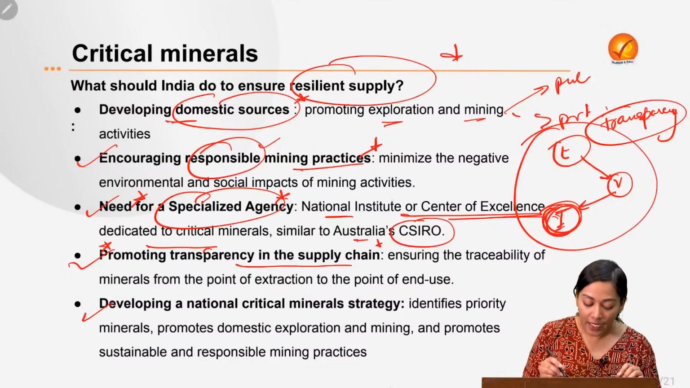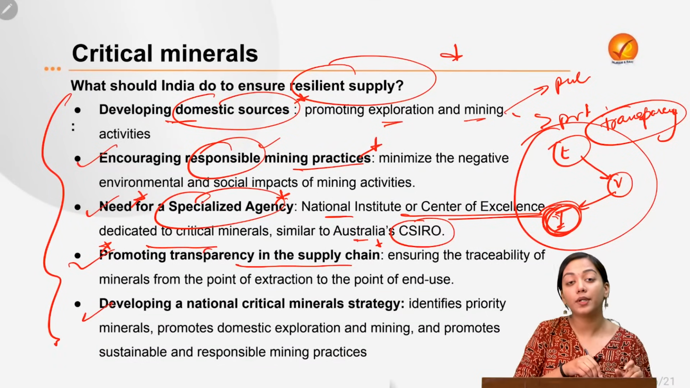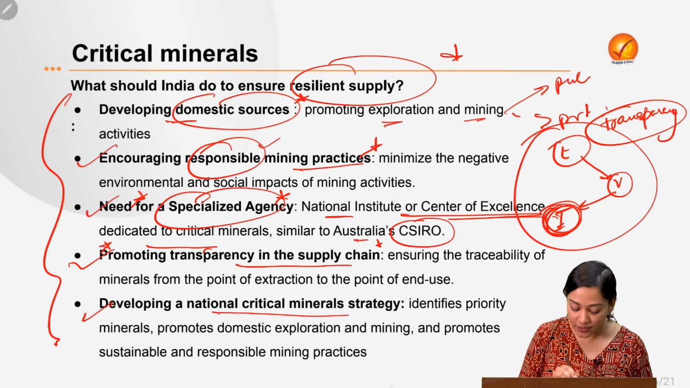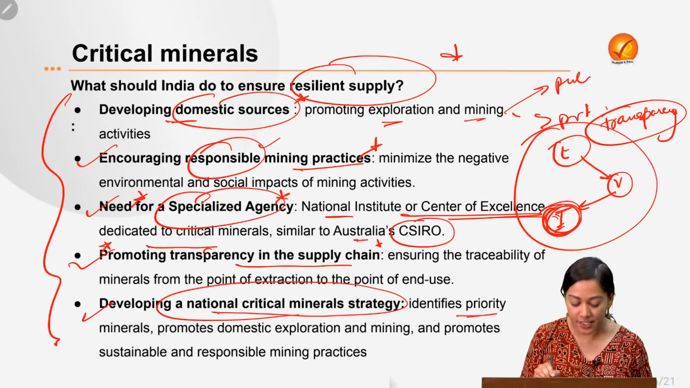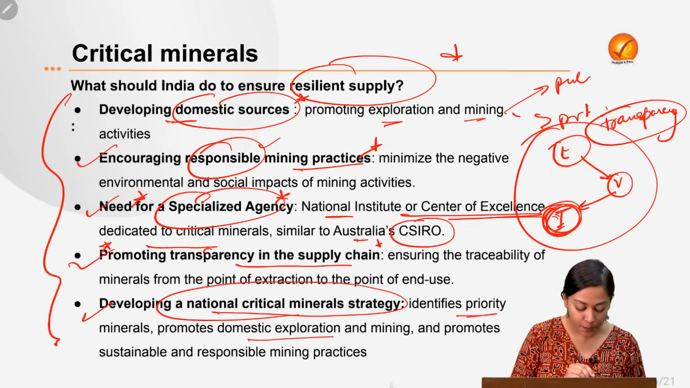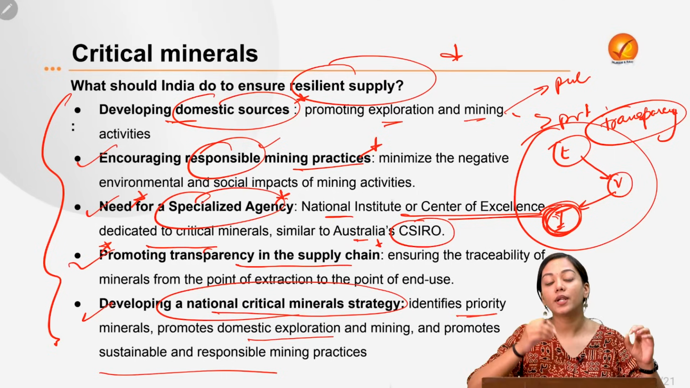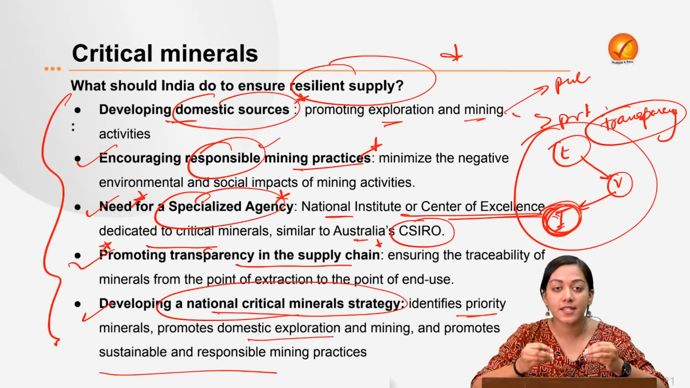And finally, in order to achieve all of this, we need to develop a holistic critical mineral strategy. So we need to have a national critical mineral strategy which identifies the priority minerals, which promotes domestic exploration and mining, which promotes sustainable and responsible mining practices, so that we utilize critical minerals at their best to give impetus to our economic growth.